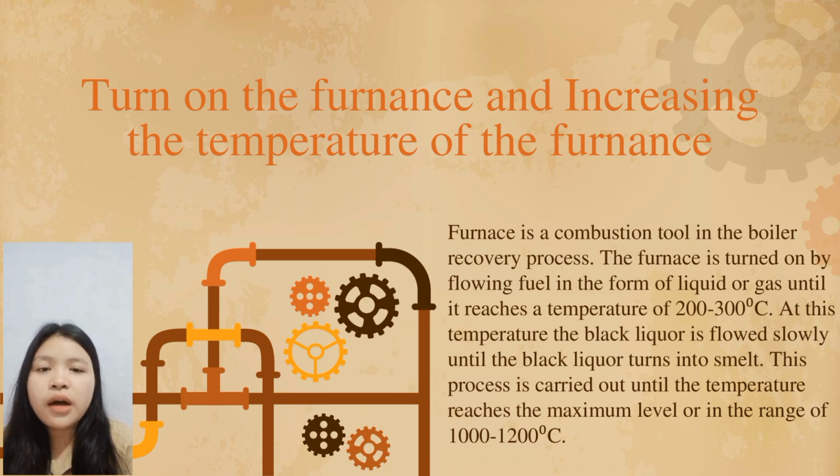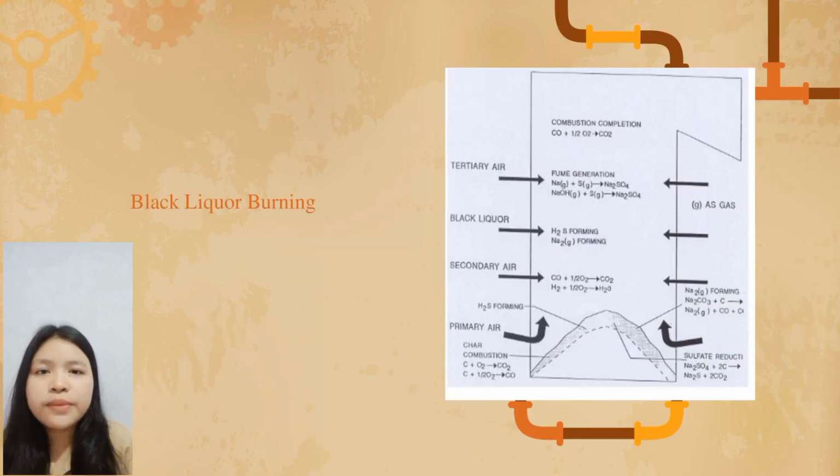This process is carried out until the temperature reaches the maximum level, in the range of 1000 up to 1200 degrees Celsius. Once the temperature has reached the desired level, the fuel flowing into the furnace is stopped and the black liquor flow is slowly opened completely so that the combustion process is maximal and more efficient. That's all my explanation about turning on the furnace and increasing the temperature of the furnace. Thank you.